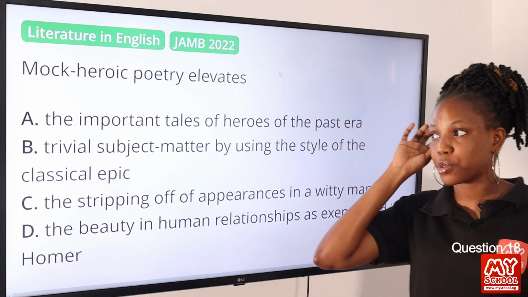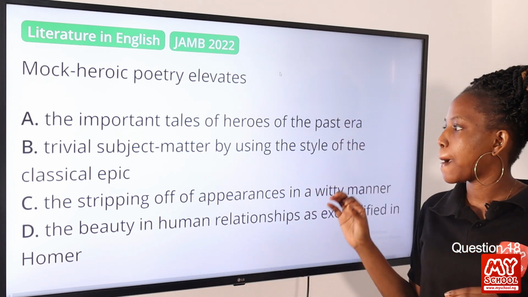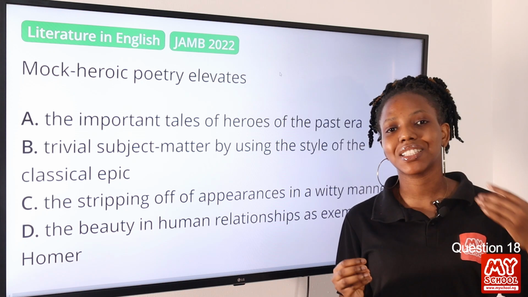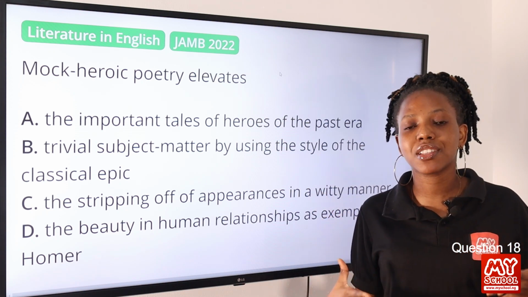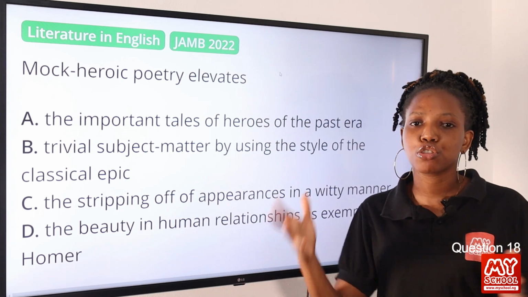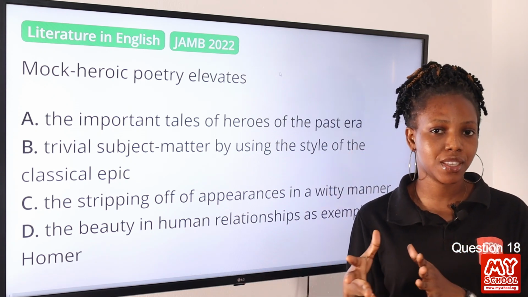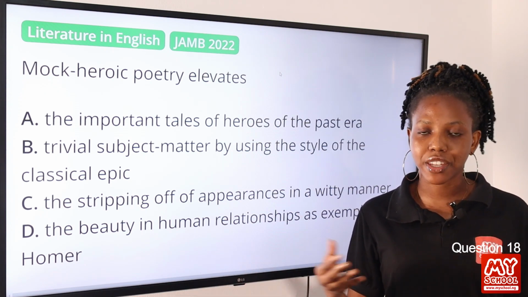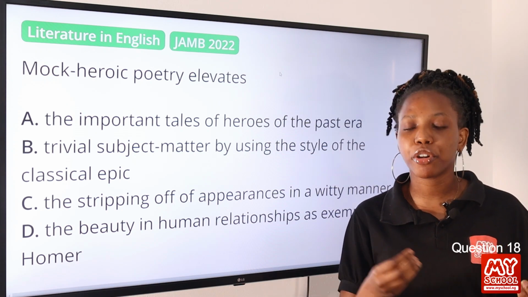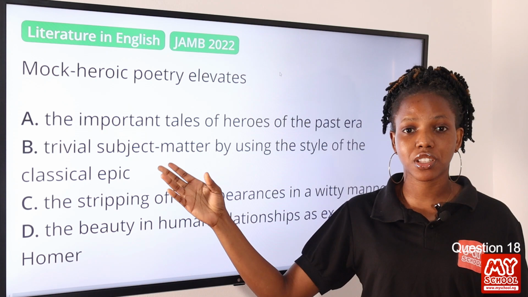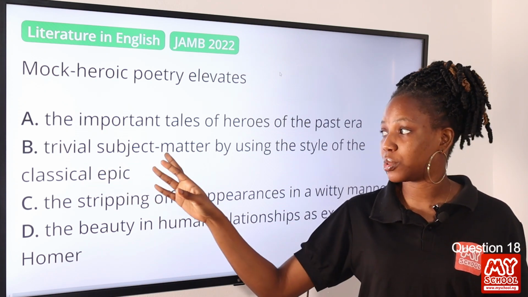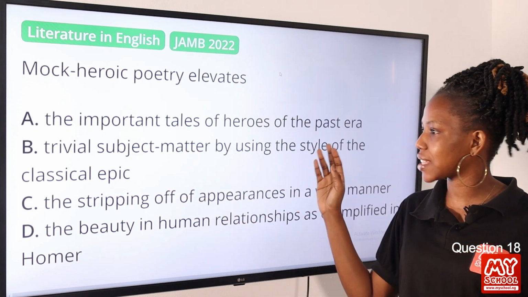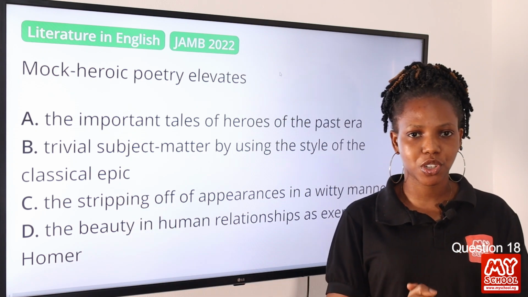The answer to this question is option B, trivial subject matter by using the heroic style of the classical epic. Now, mock heroic poetry is a type of satire that imitates the heroic style of classical epic or of a character to criticize an unheroic subject, okay? So it imitates a heroic character to criticize an unheroic character. And in the word mock, we can tell that it is a mockery, it criticizes, okay? The answer to this question is in option B. We have unimportant subject matter. So it elevates the unimportant subject matter by using the heroic style of the classical epic. So the answer to this question is option B.